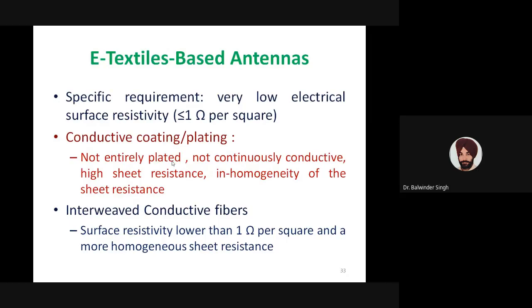The second technique is interweaved conductive fibers, where conductive fibers are interweaved with the cloth when we are implementing the textile material. With interweaved conductive fibers, the requirement of low resistivity is easily achievable, and we have more homogeneous sheet resistance as compared to conductive coatings or conductive plating.